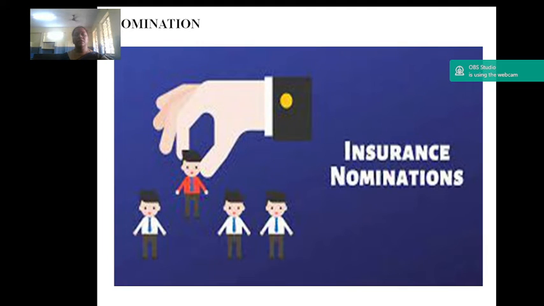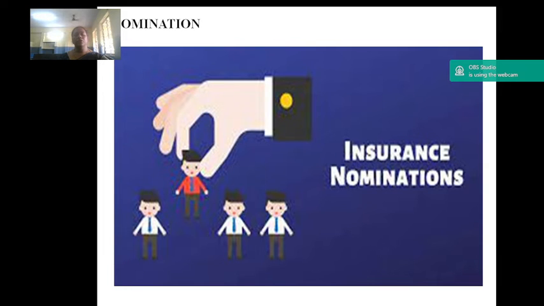Next, we will see the term nomination. Nomination is a process by which the policy holder appoints a person or persons to receive policy benefits in case of a death claim. Nomination is a process of determining one person or persons who will receive the benefits from the insurance policies in case of any casualties. The nominee in life insurance can be anyone as per the policyholder's choice. In general, the nominee of insurance is a close relative.